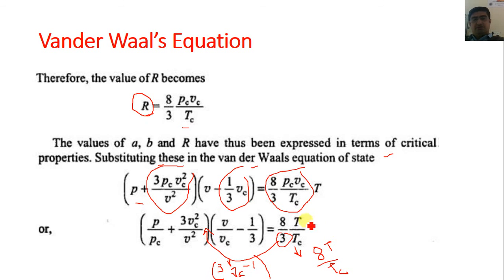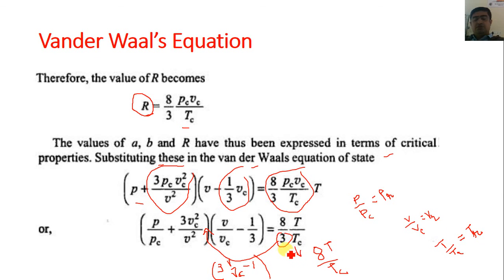So now instead of P by Pc, we can also write Pr, where Pr is known as the reduced pressure, and instead of V by Vc, we can write Vr, which is known as the reduced volume, and this T by Tc is known as Tr, the reduced temperature. So these are all the reduced properties.